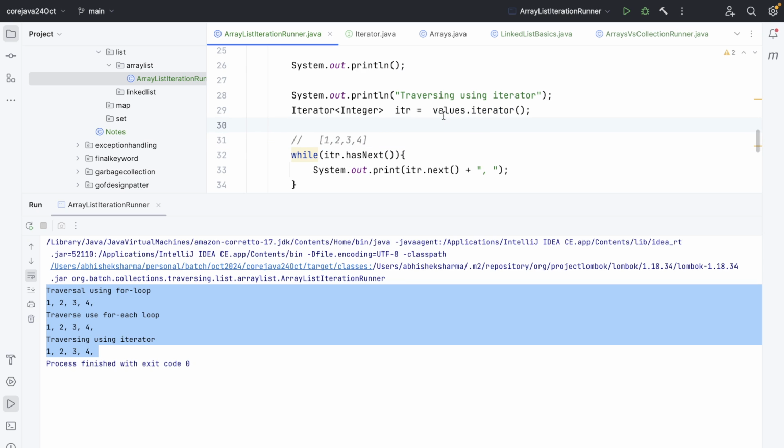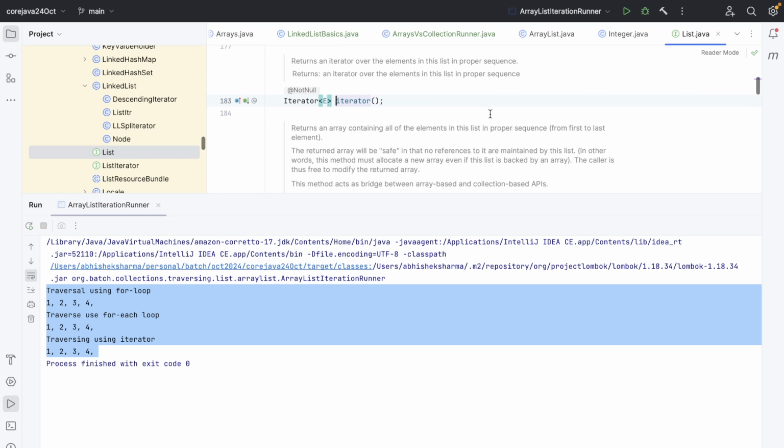The iterator design pattern says that the data structure that you are using will provide you the object of the iterable. So values.iterator, right? What I'm telling you right now is not a part of Java. These methods which provide us the object are called factory methods. Again, a design pattern, factory method. It's providing an object of a different class. I don't have to dive deep into this.